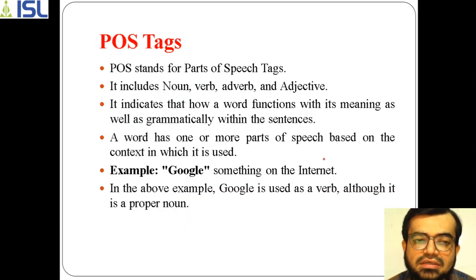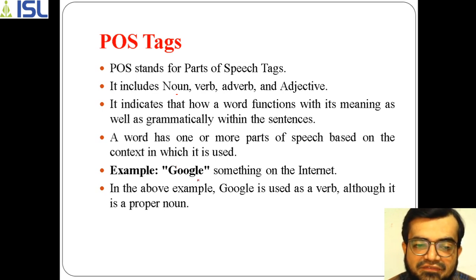Now the next thing is about POS tags. POS means parts of speech tags. That means a sentence includes different parts of speech, right? So you know about this, right? Noun, verb, adverb, or adjective. Because in tokenization, it gives us tokens. So that means you are considering words, right? So whenever it indicates how a word functions, sometimes a word is there, but because of using that word in a different sentence, that thing will get changed.